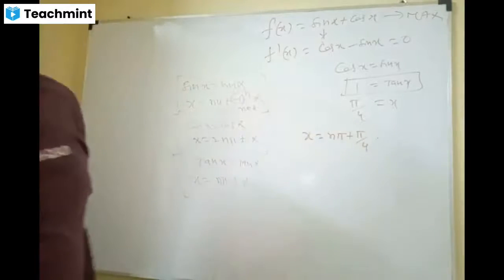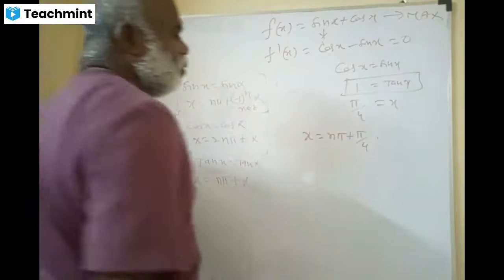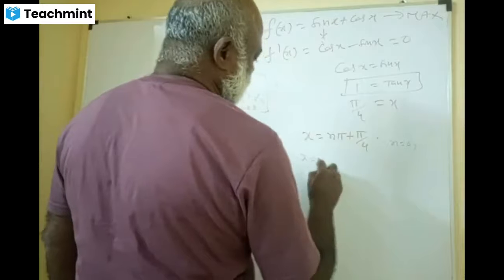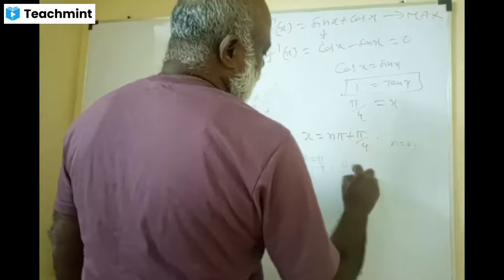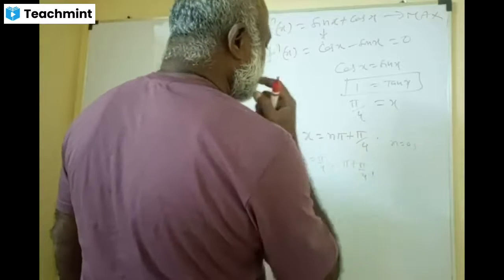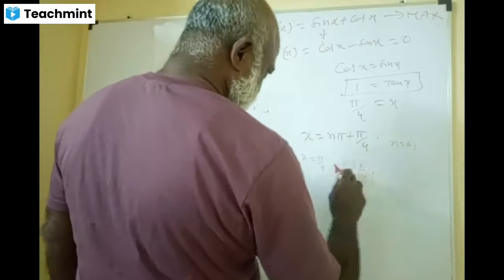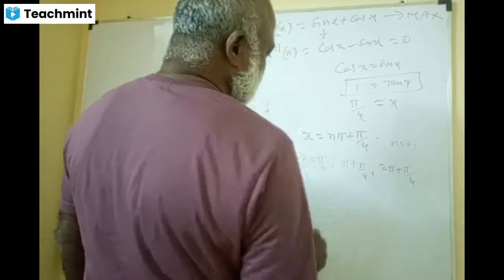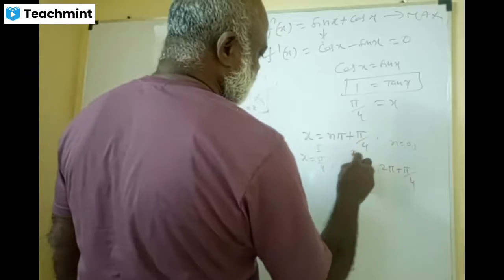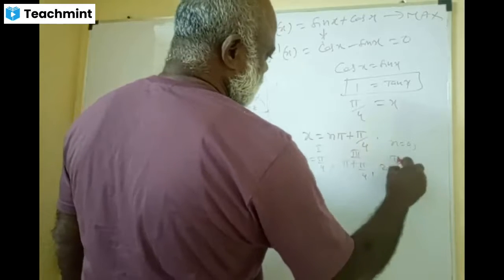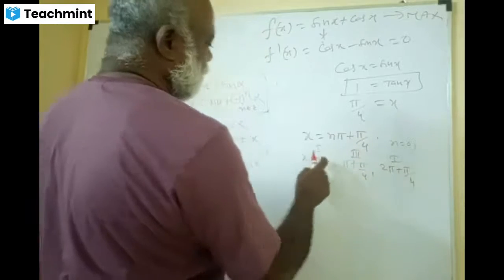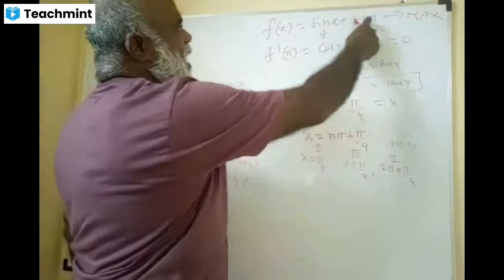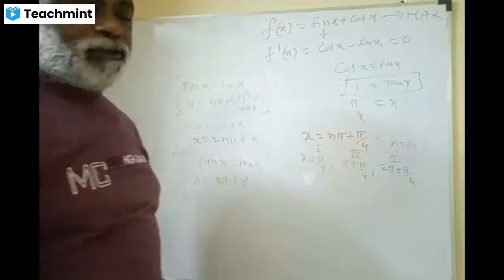Now, friends, put n equal to 0, n equal to 1, and so on. You get x equal to pi by 4. You get pi plus pi by 4. You get 2 pi plus pi by 4. This is the first quadrant, this is third quadrant, and this is first quadrant. So you get x equal to pi by 4. In the first quadrant, sin x and cos x both are positive. Yes or no?